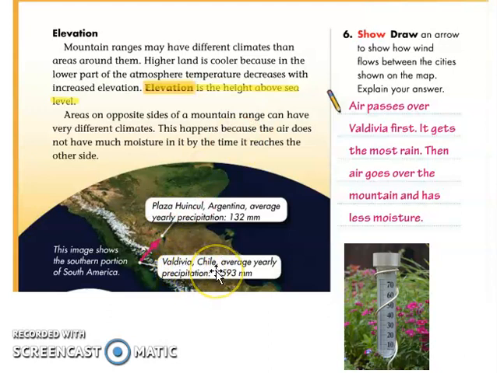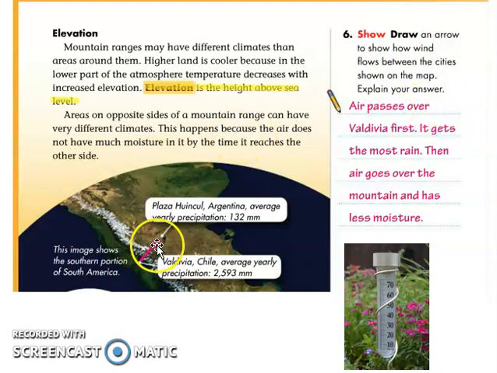Valdivia, Chile is placed near the coastline, near the water area. And then Plaza Huincul in Argentina is an inland place, meaning it's in the land, while Valdivia is near the water area. These two places are in South America. The question here is, draw an arrow that shows how wind flows between the cities shown in the map.